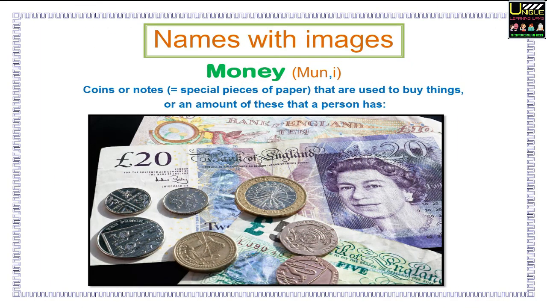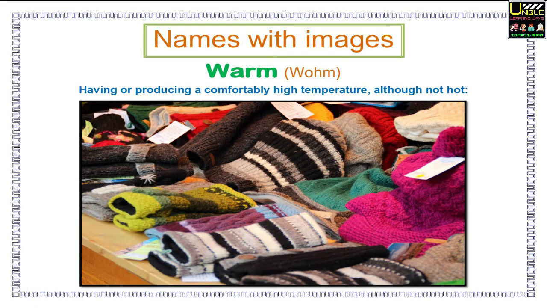Names with images. Here you will see a word with its pronunciation, explanation, and an image. Money. Coins or notes. Special pieces of paper that are used to buy things, or an amount of these that a person has. Warm. Having or producing a comfortably high temperature, although not hot.